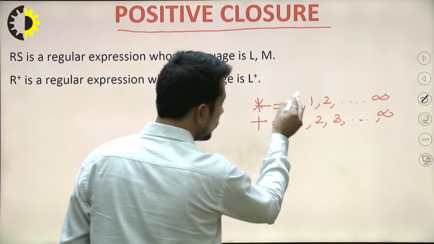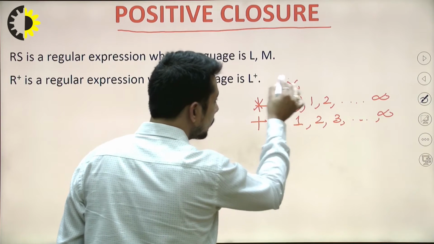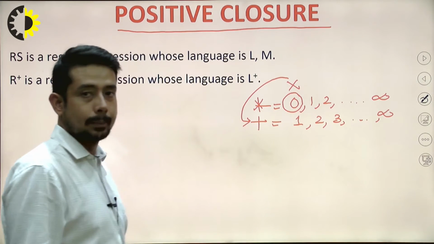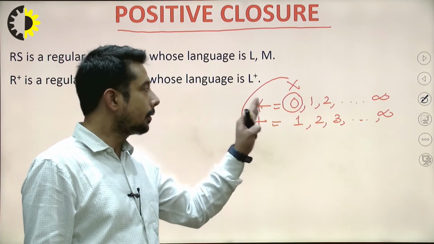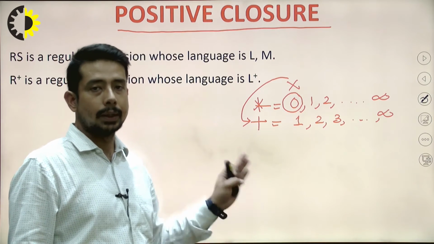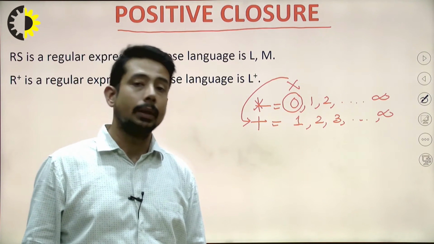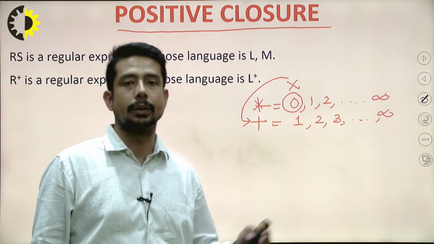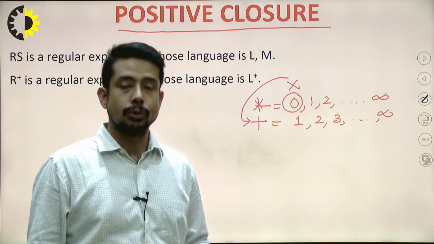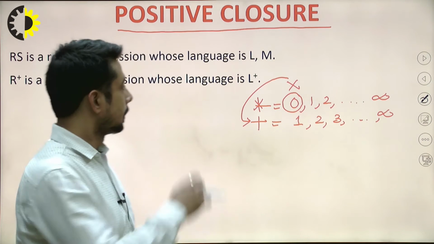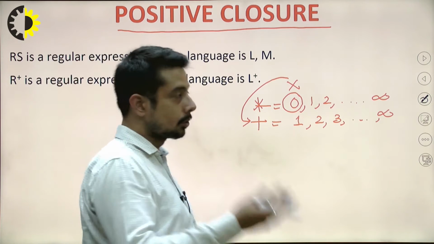So only the 0 is not applicable in the case of positive closure. Otherwise both are the same. So if a regular language is closed under clean closure, as I have already mentioned, then it is also closed under positive closure. Okay, let's go to the next slide.